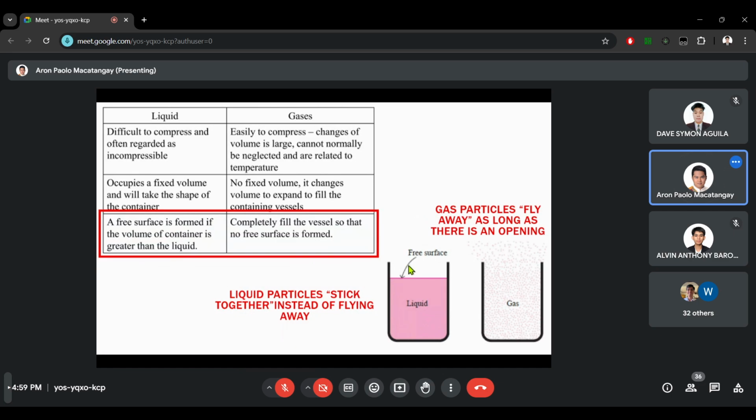This free surface is important because later on in our following meetings, we will always check the pressure at this free surface location, because this is the interface between the air and the liquid in our container. Any question with this concept?